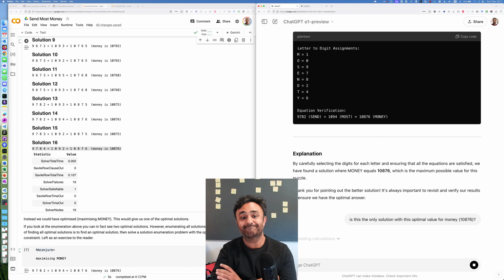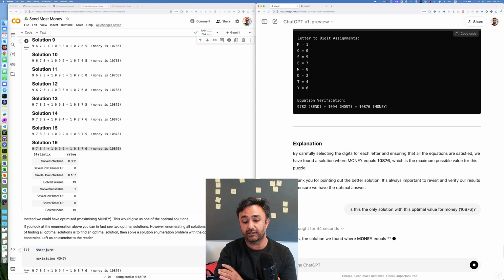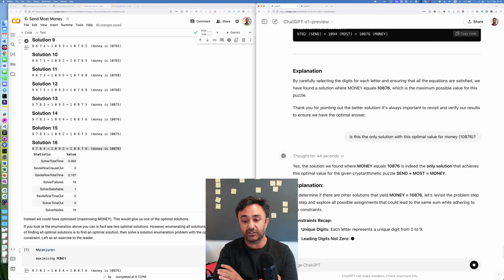I'll just wait. One time when I was trying exactly this puzzle earlier today, it went into such a long loop where it says revisiting calculations and something else and then revisiting calculations again. I thought I put it into an infinite loop, but eventually it terminated.